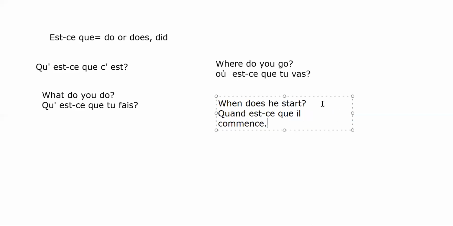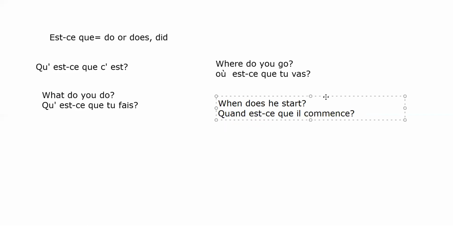And again, as we don't accept two vowels together, I cancel this one and I say quand est-ce qu'il commence? When does he start? And this is just the only thing I want to show here.